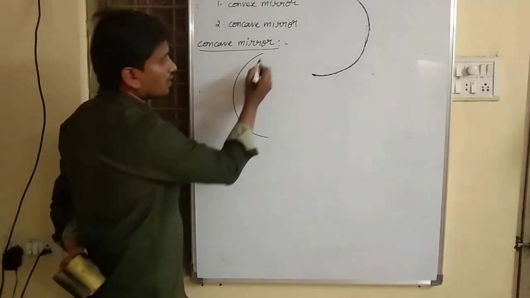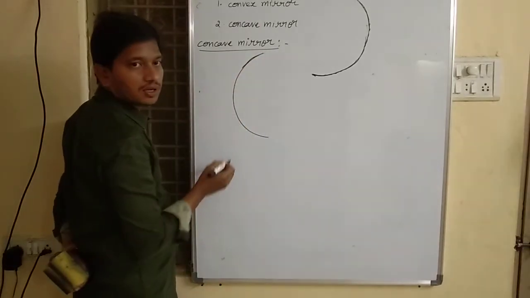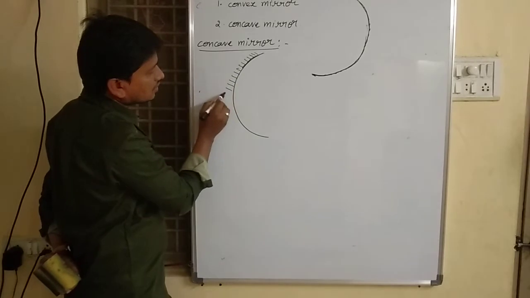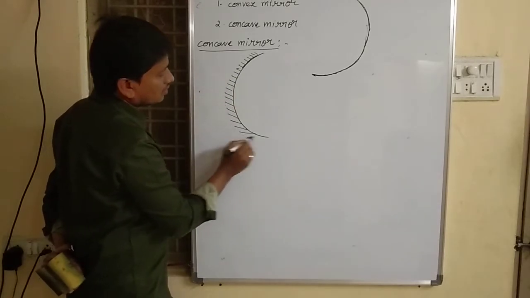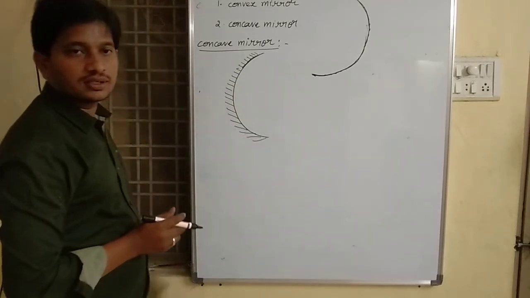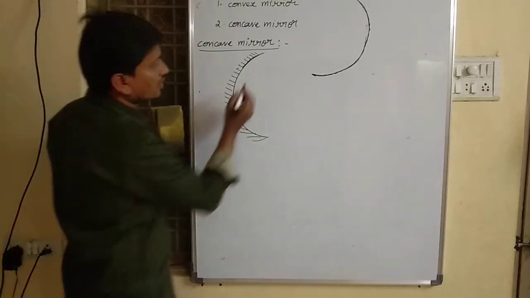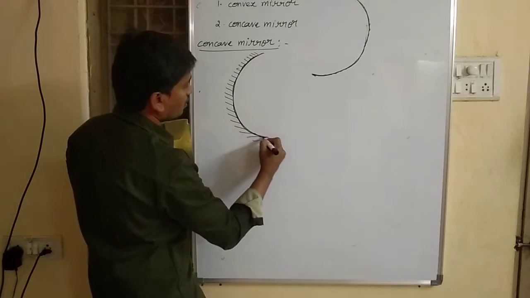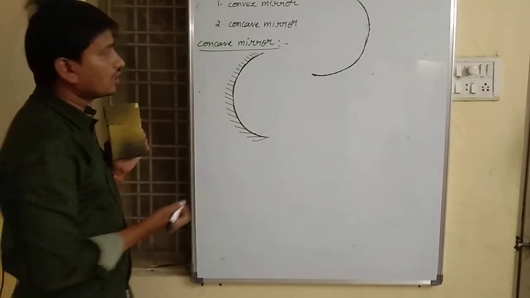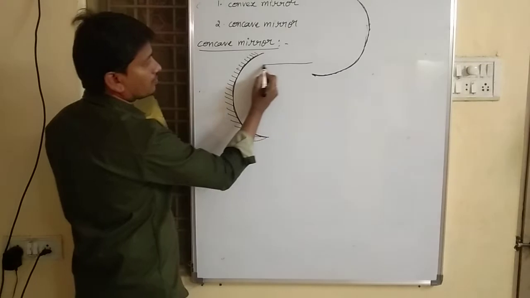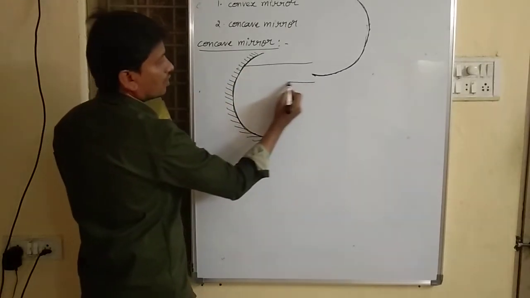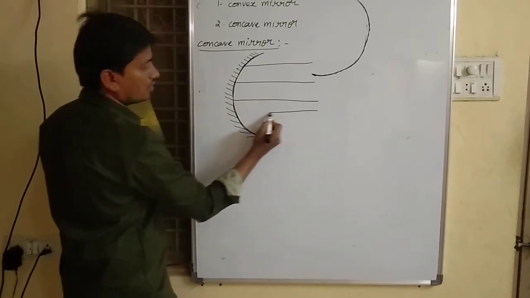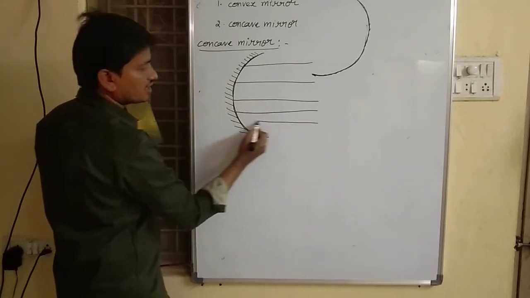See here, this is our spherical mirror. This is our outside surface and this is our bending surface, I mean where rays will come and fall. Rays will come and fall on the inside of the surface.